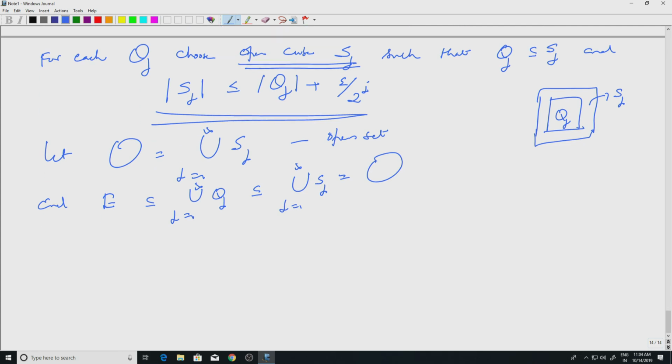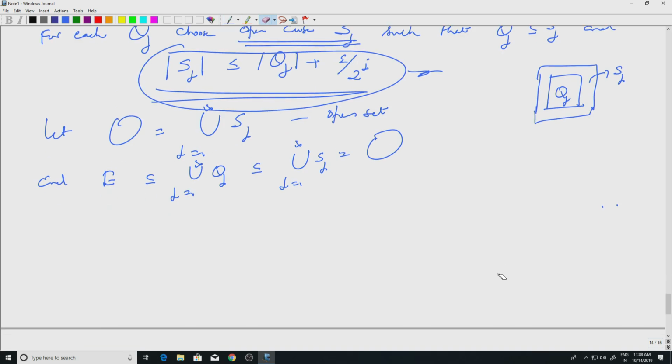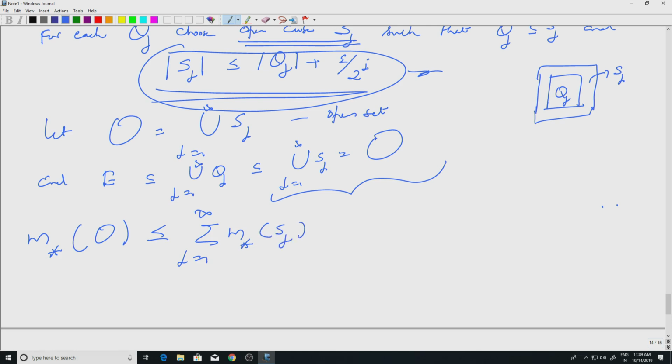So, what I have done is getting an open set O which is slightly bigger than the union Qj. So, O is the union of Sj, right. So, m star of O will be less than or equal to summation j equal to 1 to infinity m star of Sj. This is by subadditivity, okay.